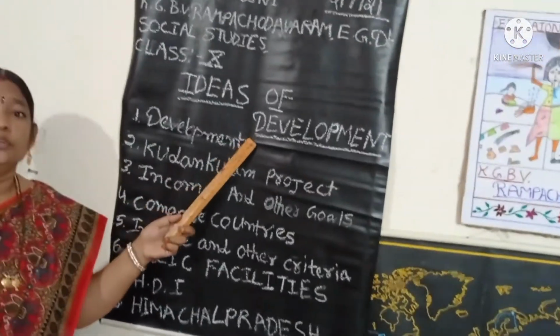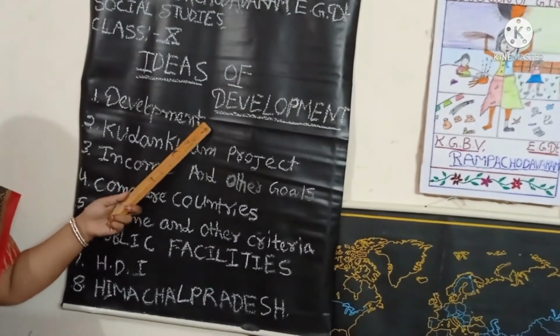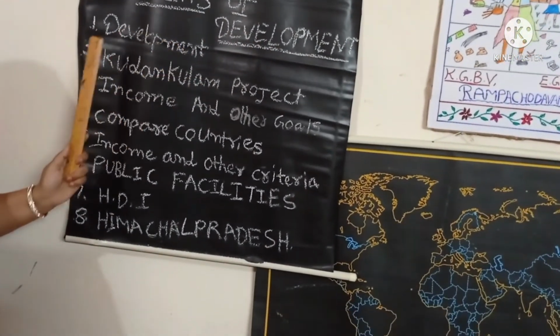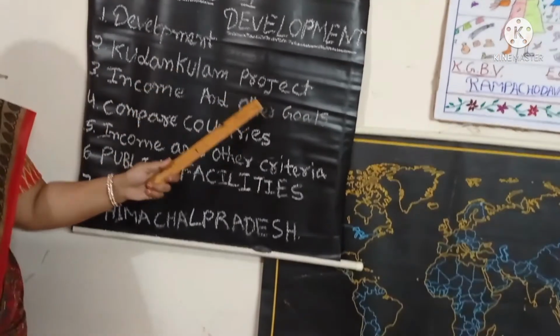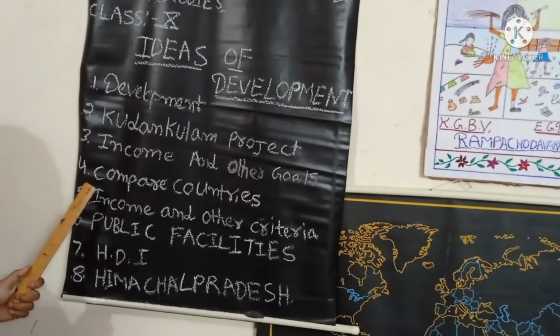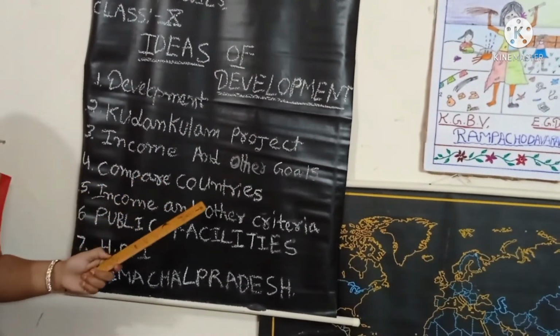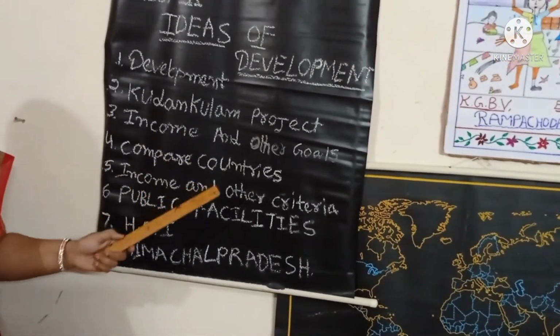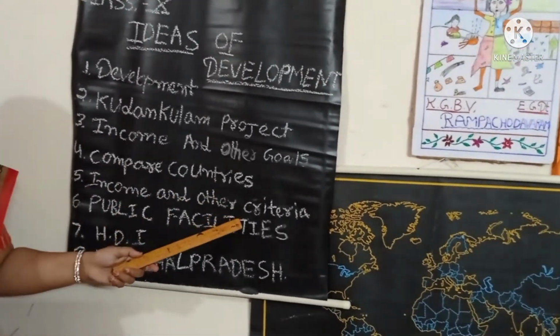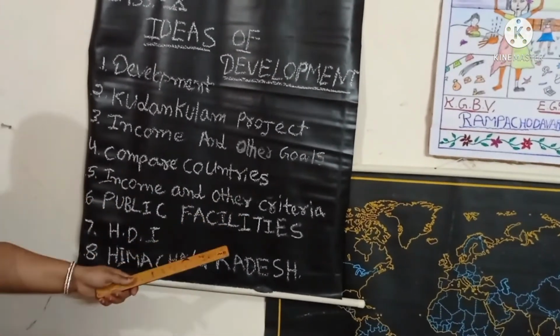Today we will learn the main concepts in this lesson: what is development, then curriculum project and income and other goals. After that, comparing countries, how we compare countries. After that, income and other criteria. Next, public facilities.